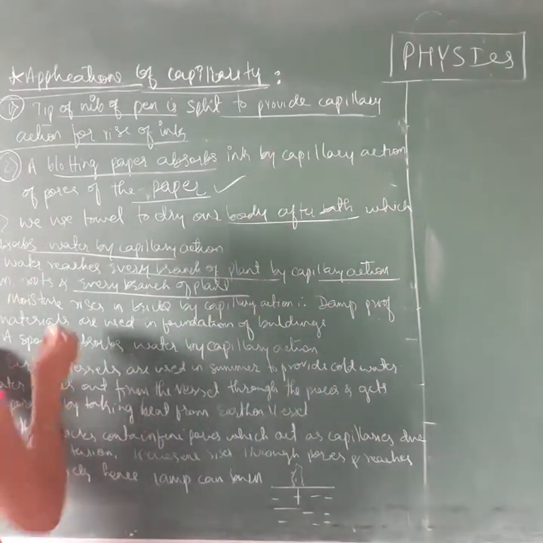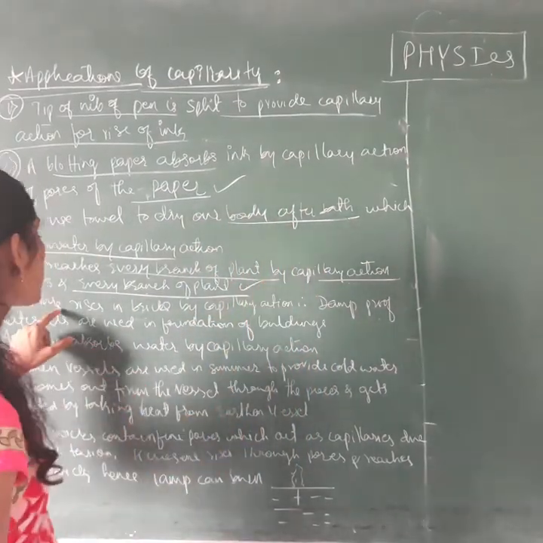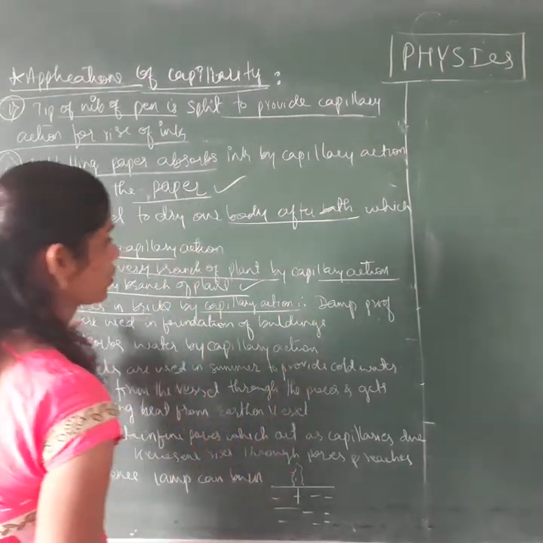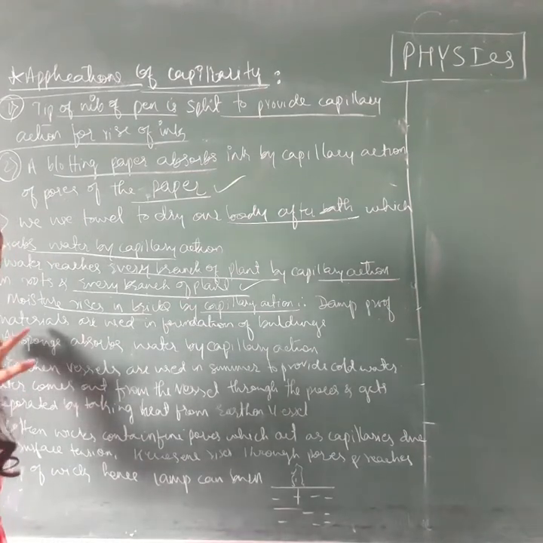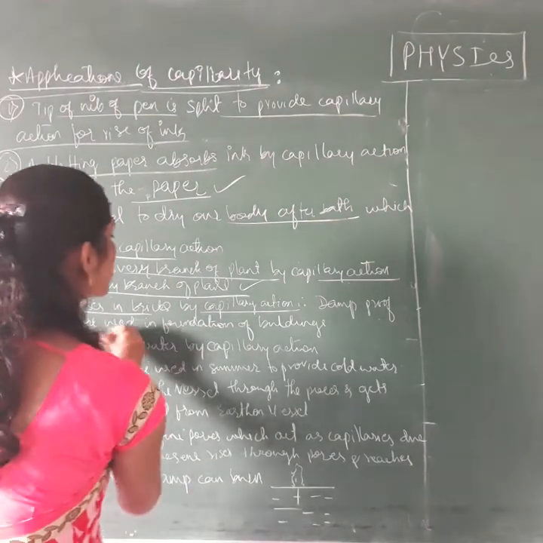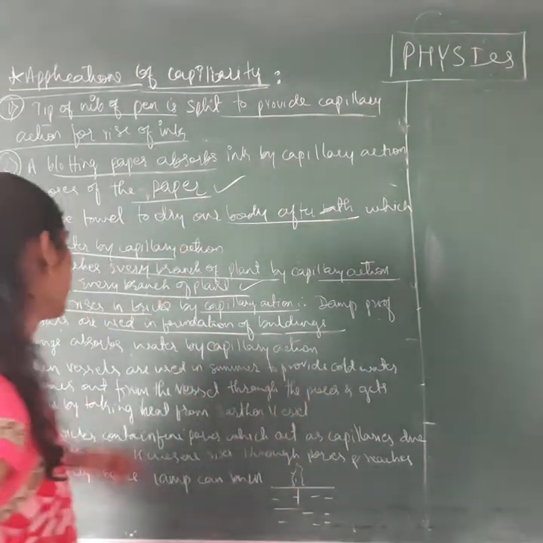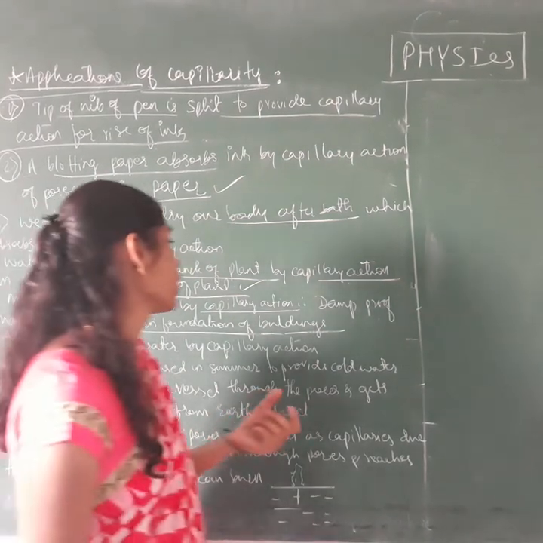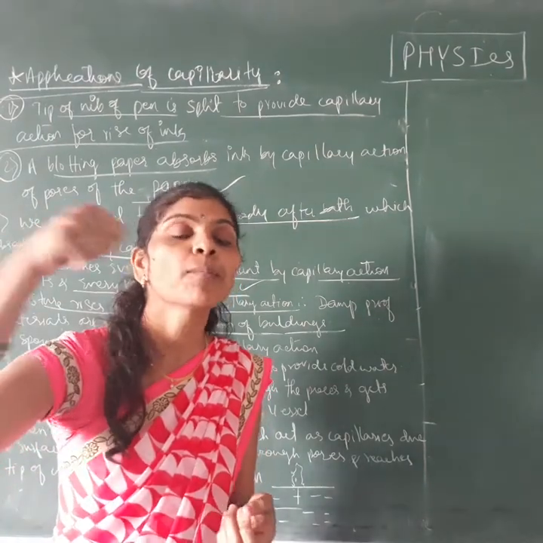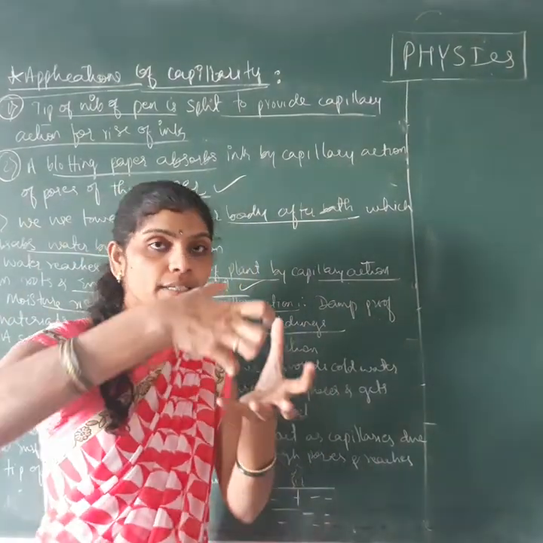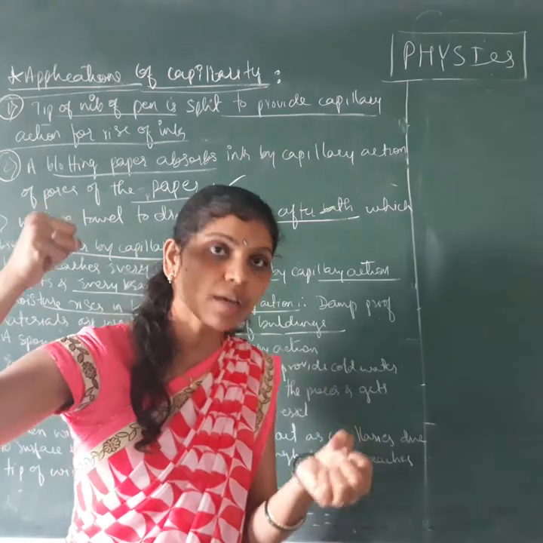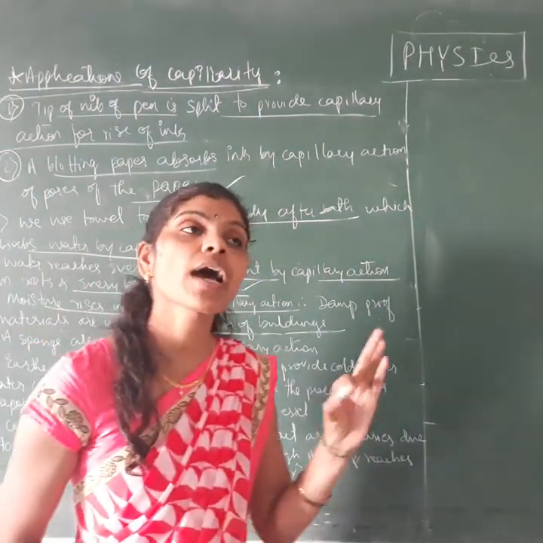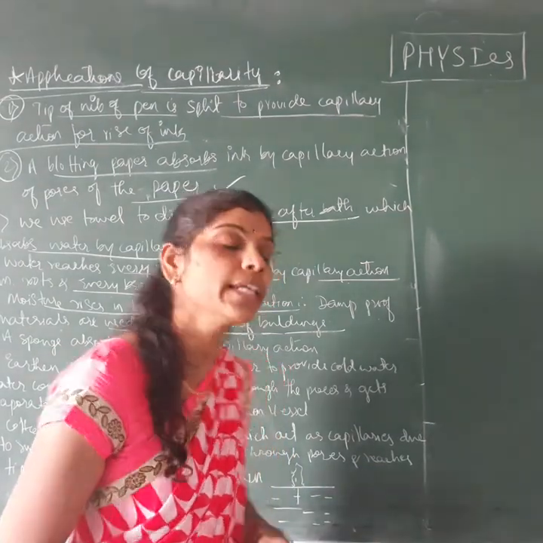Next one, moisture rises in bricks by capillary action. Therefore damp-proof materials are used in the formation of buildings. Here, if you pour water on the brick, the brick absorbs the moisture. That is one example of capillary action. You see this in the construction of buildings also.